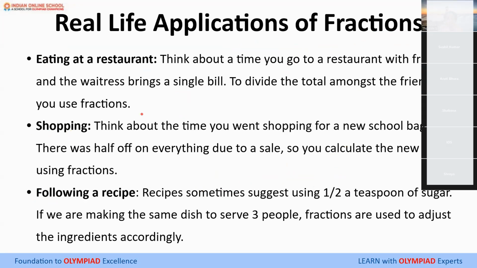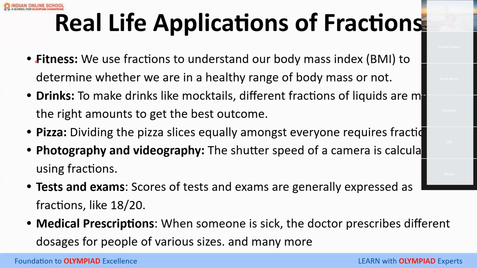One very common example, this eating in restaurant and splitting the bill, shopping, following a recipe, all of these are examples of fraction in your parents' life, to be honest. But you also have a fractions example in your life. What is that? The scores of your exam. When you have your exams, does your teacher give you score something like this? Do you get your scores like this in your tests? So this is fraction in your life, right, all of you? Yes.